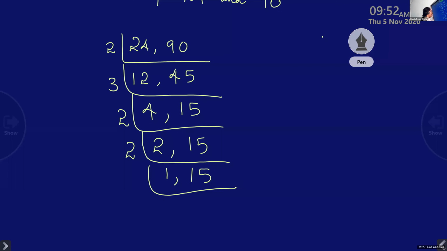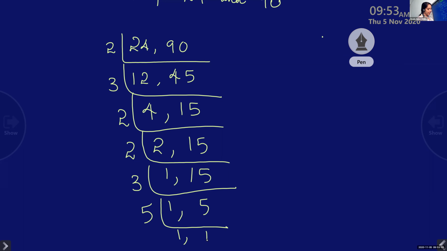By 5 or by 3? 5. 1 and 5. Again with the 5, so 1 and 1. Now our process is over. Okay, children? So we divide by 2, 3 and 5. Clear?